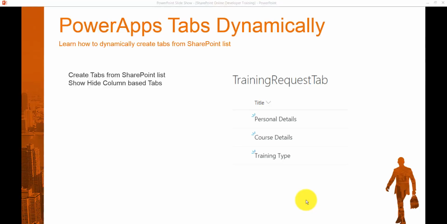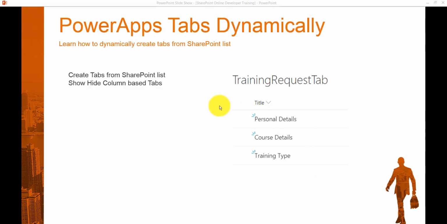Hello, and here we will see how we can display tabs dynamically, as well as how we can show and hide the controls in the tabs. That means suppose tab 1 should display certain columns or controls, and tab 2 will have some other controls like this. In this example, we will see how we can create tabs from a SharePoint list.